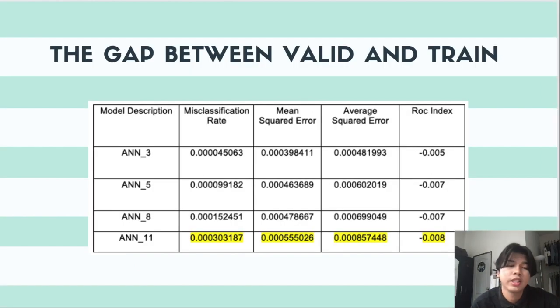Okay, after referring to the model comparison table before, now we need to find the gap between valid and trained for all models to find the overall overfit model. Here, ANN11 is the overall overfit model because the value of the misclassification rate for valid and trained is the highest. The gap between mean square error for valid and trained is also the highest, and the gap between valid and trained of average square error is also the highest, and the gap between valid and trained ROC index is the lowest. So it has been chosen as the overall overfit model.